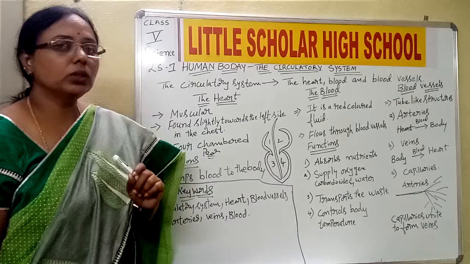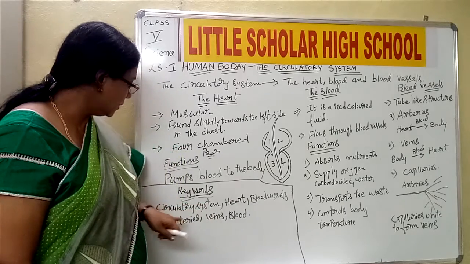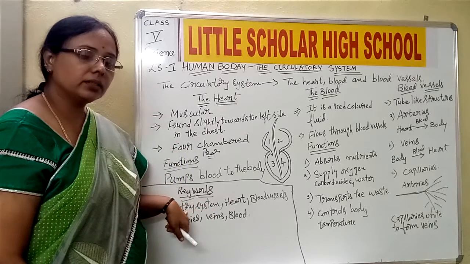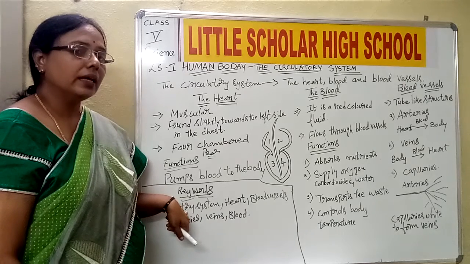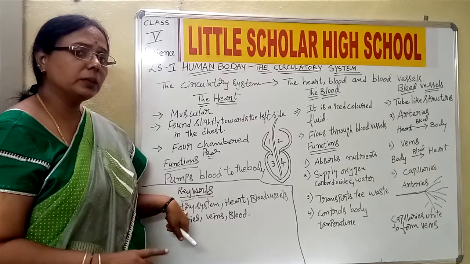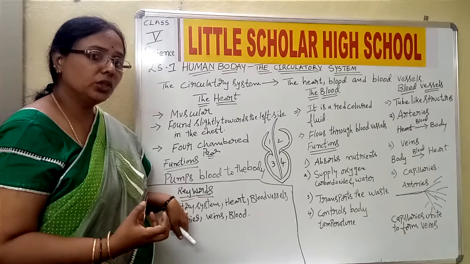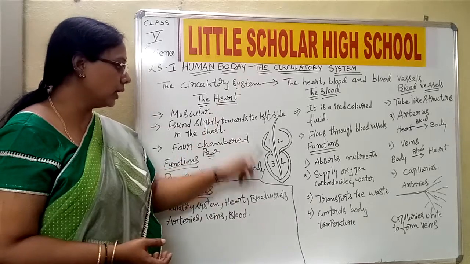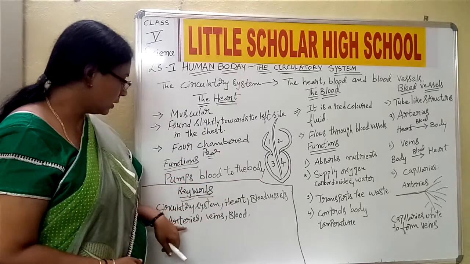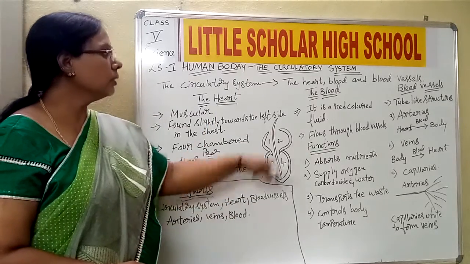And what are the new terms we have learned in this particular class? We have learned the circulatory system. The circulatory system consists of the heart and blood vessels. It is the one which helps in the carrying of the nutrients to all parts of the body. Then we have learned about the heart, the blood vessels, the arteries, veins and the blood.